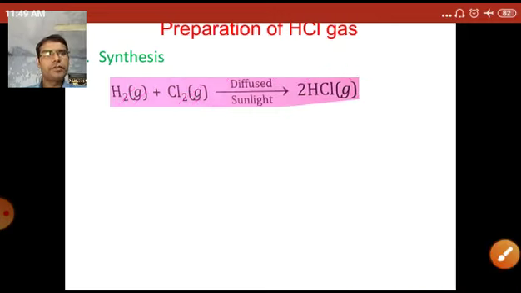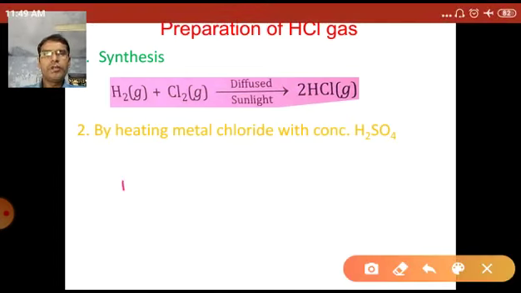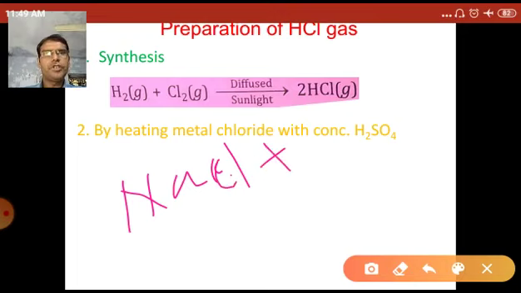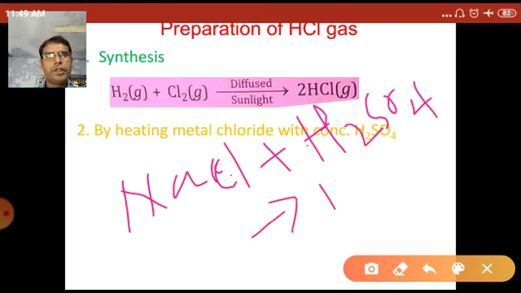Now the next method: by heating a metal chloride with conc. H2SO4. Generally the metal chloride NaCl is taken. The metal chloride is heated in the presence of conc. sulfuric acid, and they produce HCl gas.